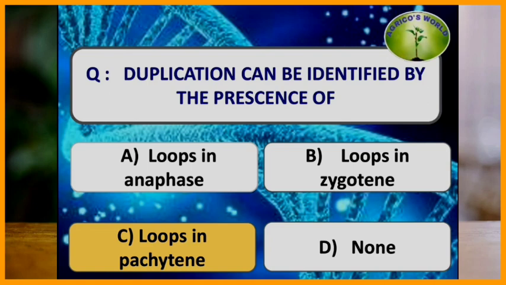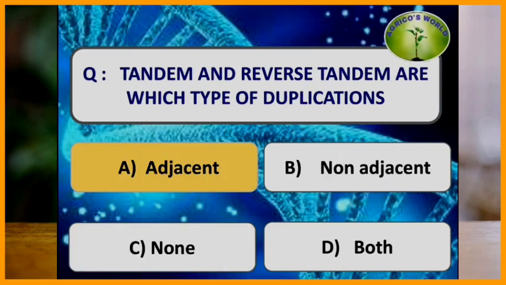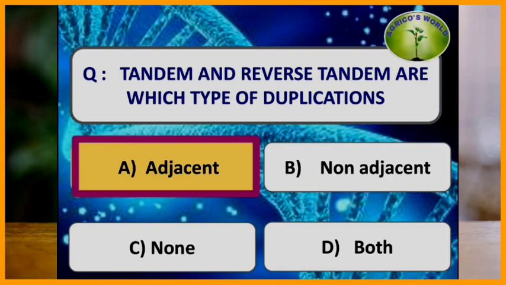Duplication can be identified by which of the following? Duplication can be identified by the presence of loops in pachytene. Tandem and reverse tandem are which type of duplications? Tandem and reverse tandem are adjacent duplications because the duplicated segment is adjacent to the original segment. In non-adjacent duplications, the duplicated segment is away from the original segment, but it is on the other side of the chromosome.